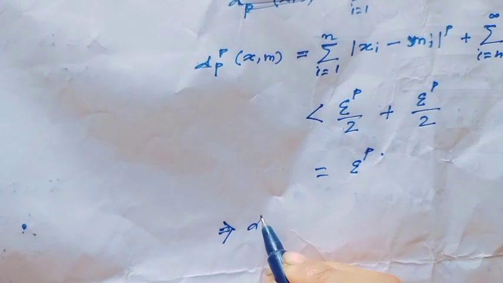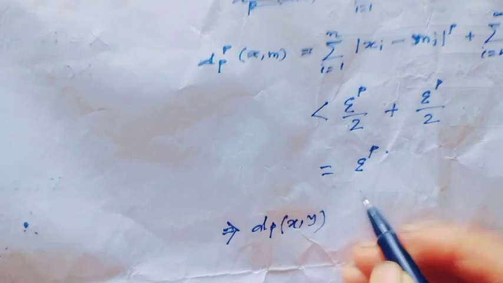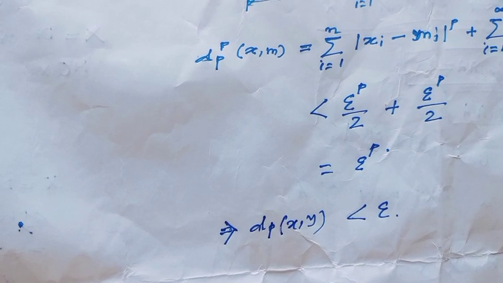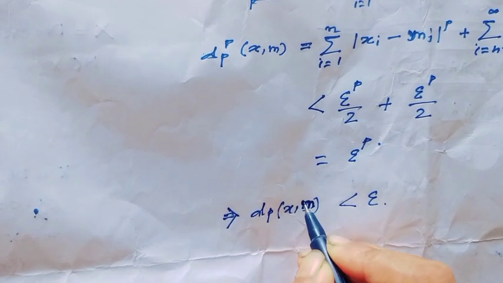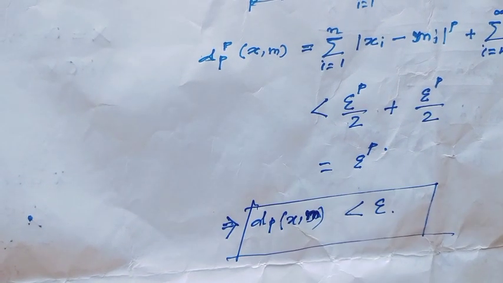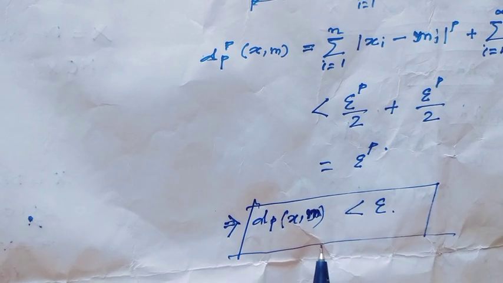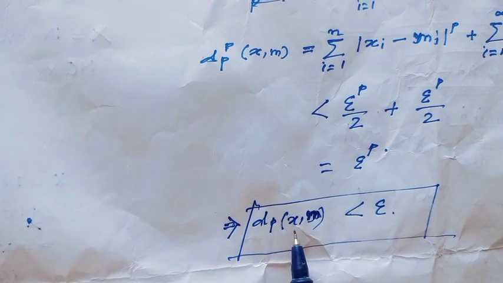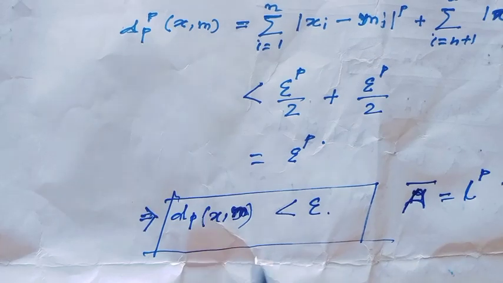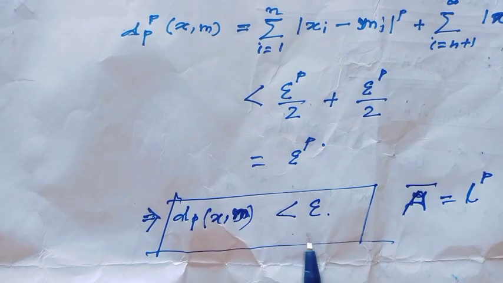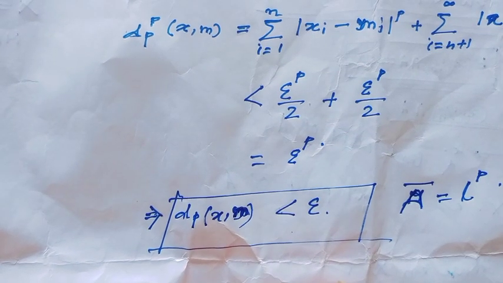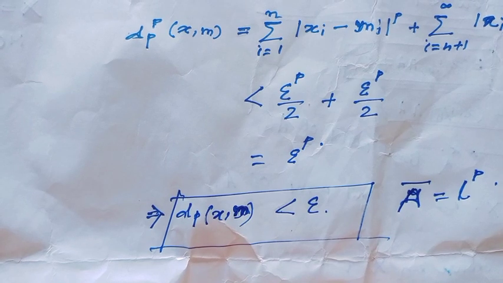Therefore dp of x comma m is less than epsilon, where m is an element of capital A and x is an arbitrary element of LP. Since this distance is less than epsilon, by this expression we can tell the infimum distance rho of x with A would always be 0.